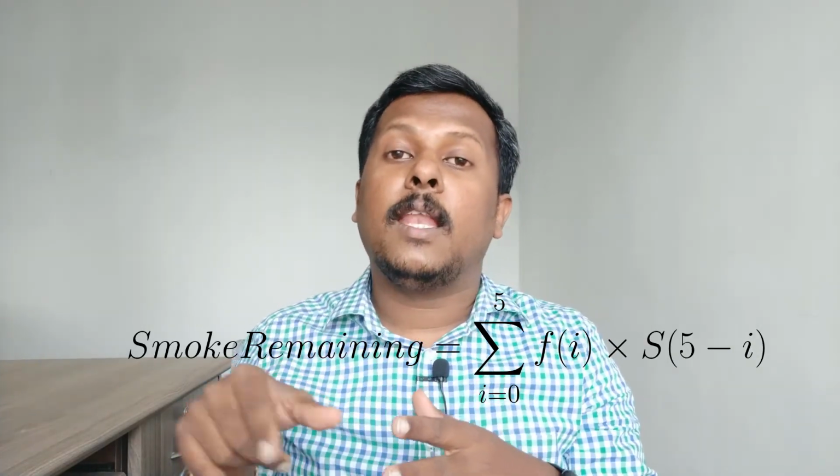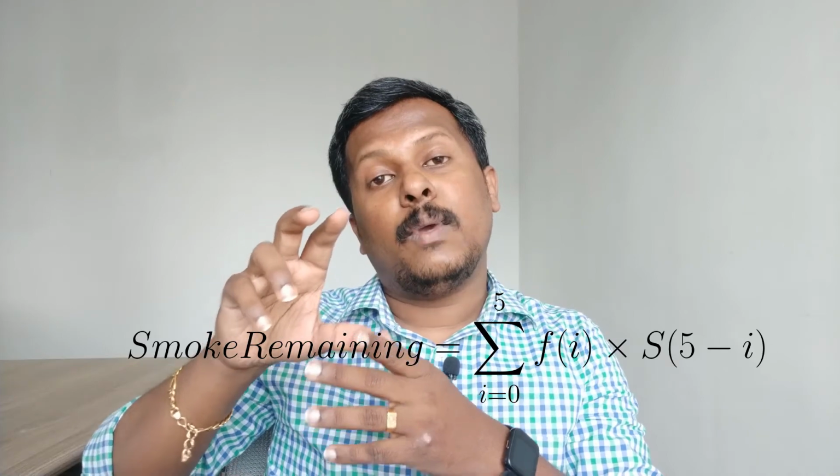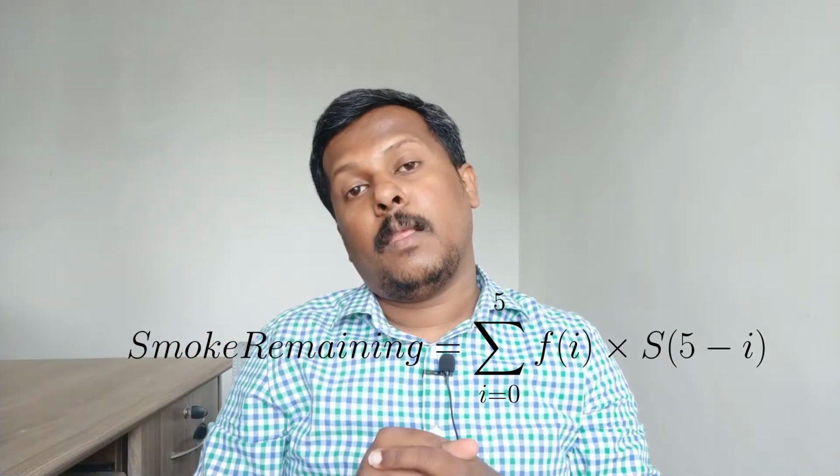For example, take the fifth minute. If you want to calculate the smoke remaining in the fifth minute, we can write the formula as summation i varies from 0 to 5 f of i into s of 5 minus i. So if you compute this, you can get the smoke which is remaining at the fifth minute. Now if you want to calculate the smoke remaining in every minute from minus infinity to plus infinity, you have to calculate all such values, right?